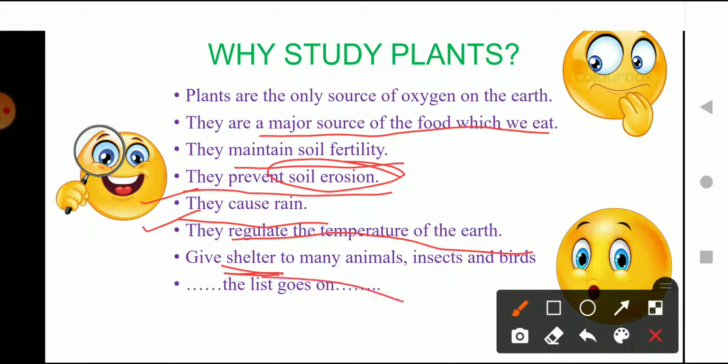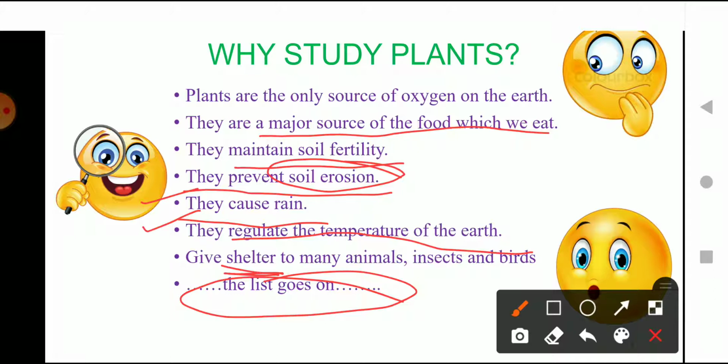The list of why plants are important for us goes on. You can make the list pretty long, but these were some important points that I thought you should know. The oxygen that is very necessary for us is given by plants.